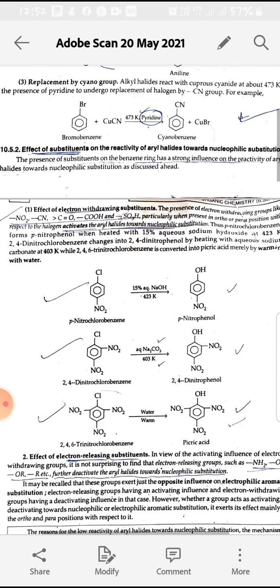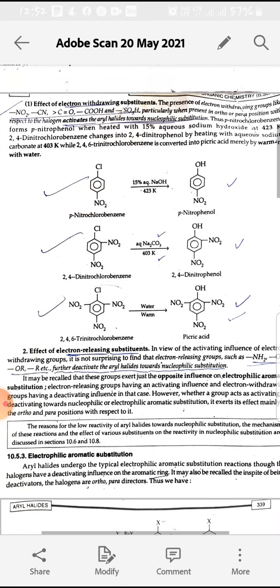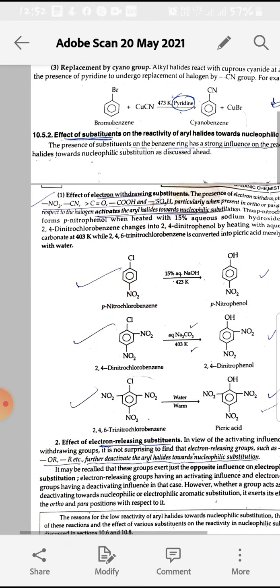Next is the effect of substituents on the reactivity of aryl halides towards nucleophilic substitution. There are two types of substituents: electron withdrawing substituents and electron releasing substituents. Electron withdrawing substituents activate the aryl halides towards nucleophilic substitution reactions at ortho and para positions.